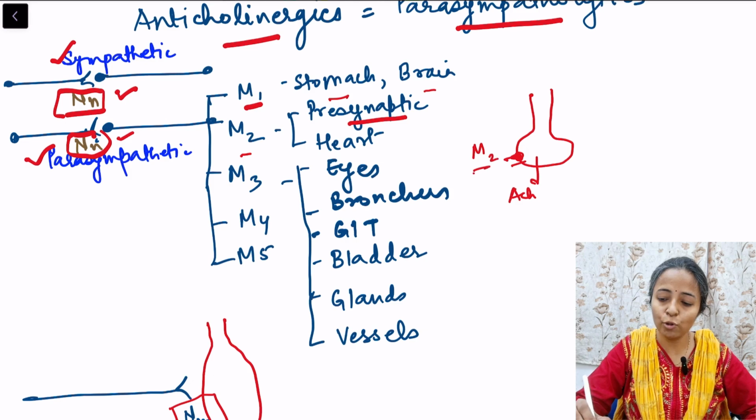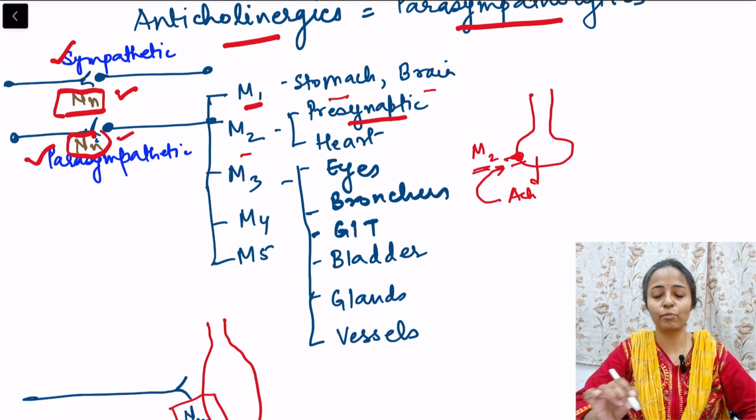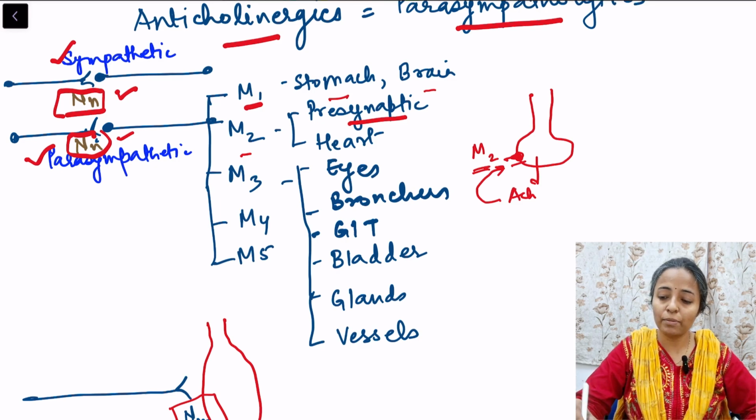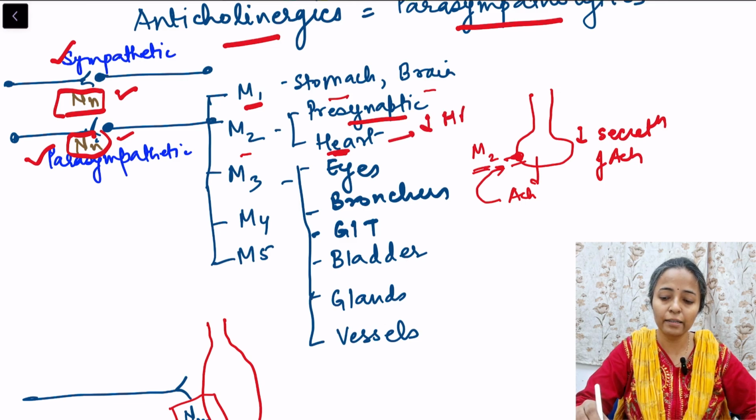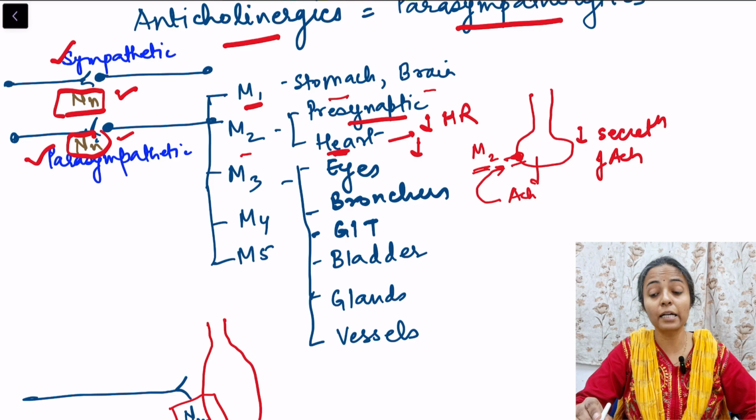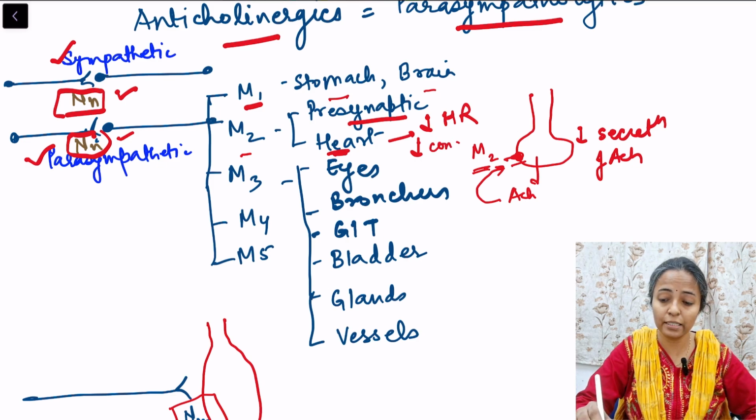When this acetylcholine acts on these M2 receptors, they decrease the secretion of acetylcholine. Then M2 receptors are present on the heart, where they cause a decrease in heart rate and a decrease in conductivity.